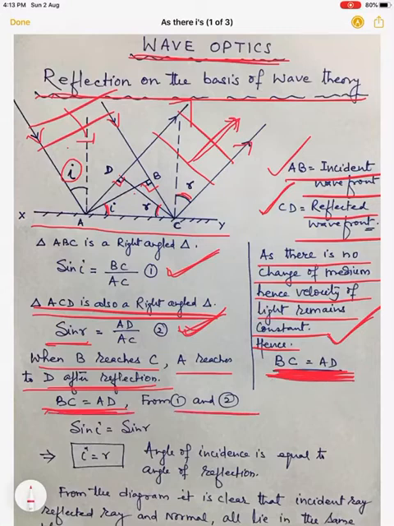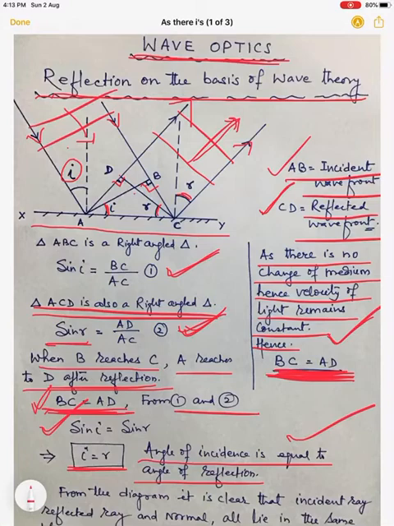Okay? So from 1 and 2 now we can say sine i is equal to sine r, because right hand side of both the equations are same, BC upon AC. Here it is AD upon AC. So in place of AD we can write BC by using this. So right hand side of both the equations are same. So we can write sine i is equal to sine r and that gives i is equal to r. So angle of incidence is equal to angle of reflection. This is the law of reflection. This can be explained by using the concept of wavefront.